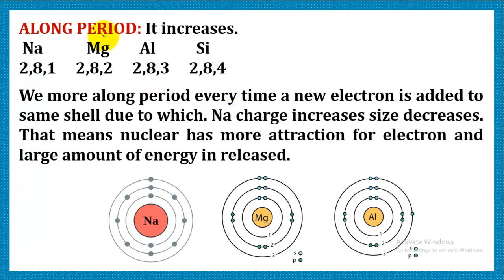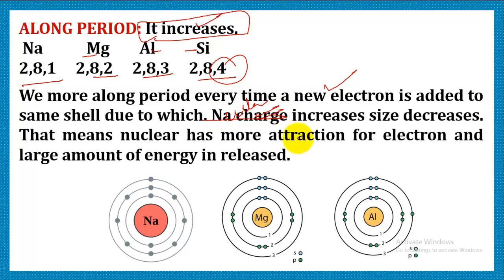Now let's see how it varies along period. Along period, it increases. Let's consider the third period, that is we have sodium, magnesium, aluminium, silicon, and we can easily write their configuration. So along period it increases because we can see that every time a new electron is added to the same shell, and addition of this new electron leads to an increase in nuclear charge and decrease in size.